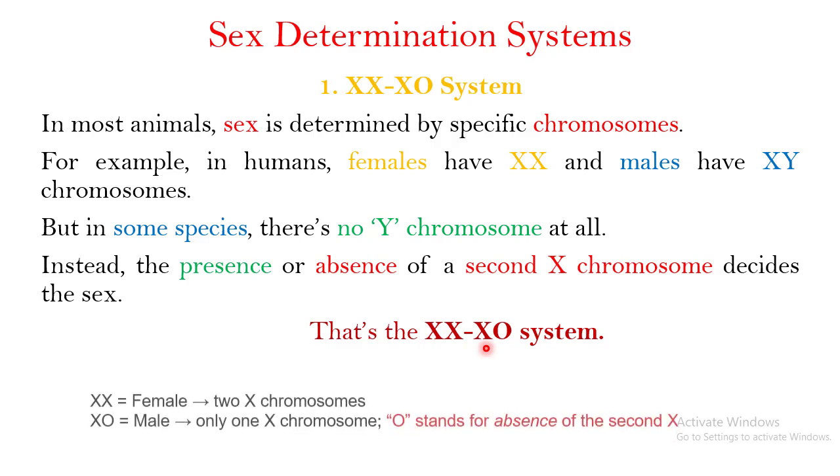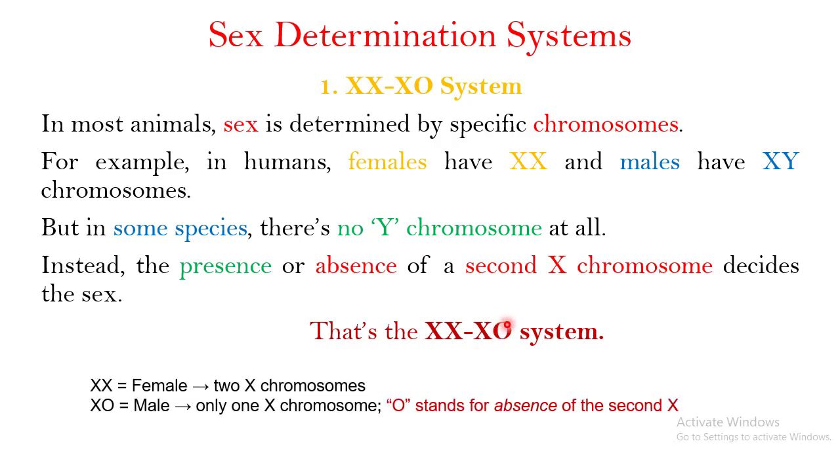Now, this O doesn't mean that there is some kind of O chromosome. This O in biology actually stands for the absence of something. So, in this particular case, this O is going to stand for the absence of the second X chromosome. If you talk about the females in this particular system, there would be two X chromosomes that make a female.